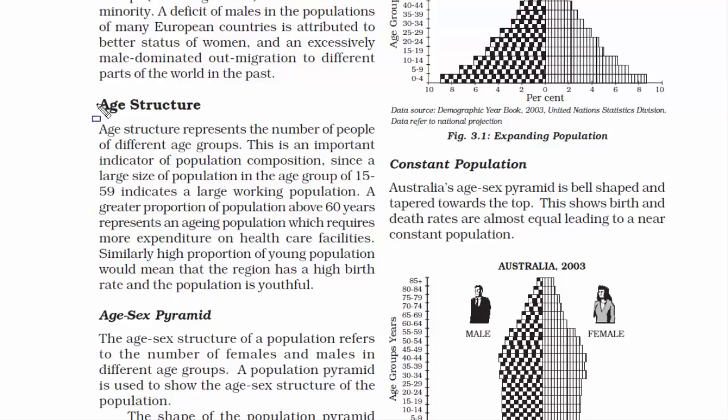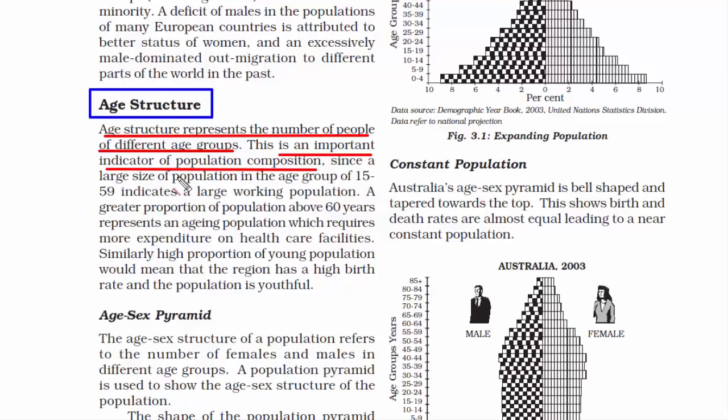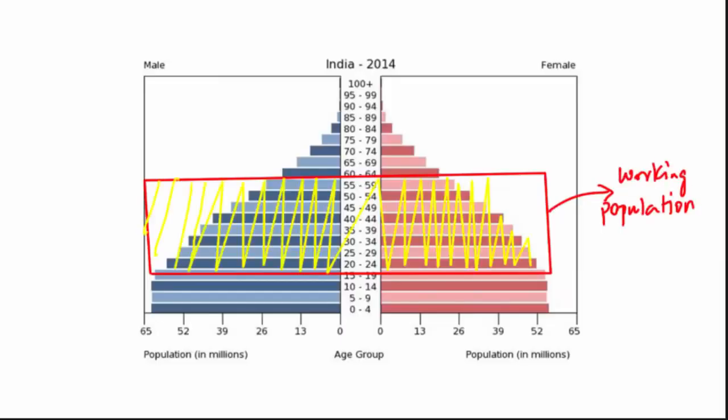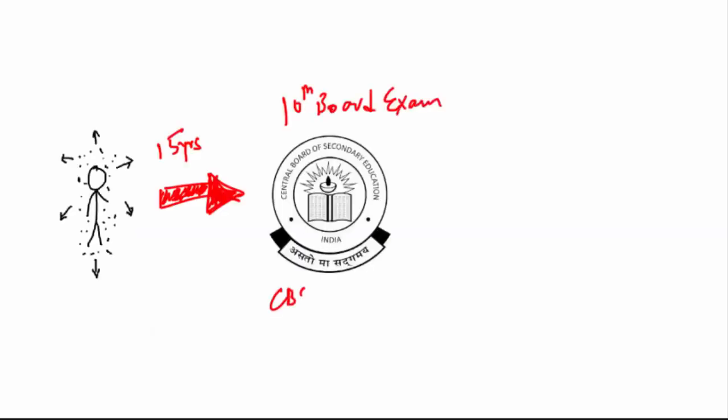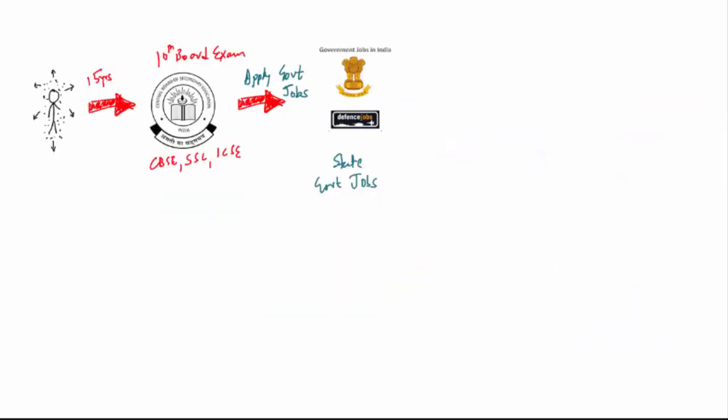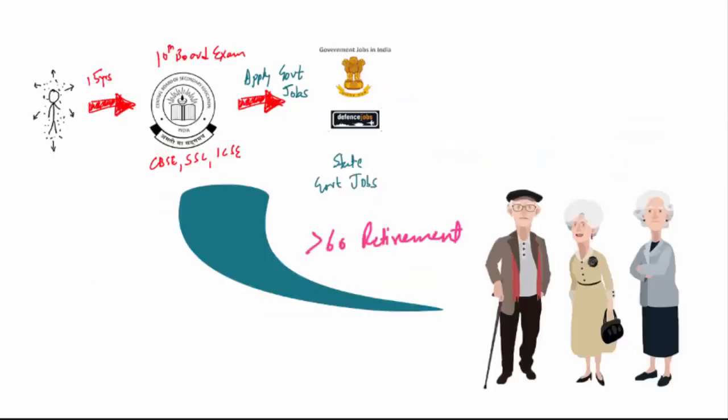Now let's read about how age structure can help us in understanding the population. Age structure tells us how many people belong to what age group, and knowing this is really important, and you will get to know why in a moment. I want you to think about this. In India, the working population is in the age group of 15 to 59 years. By 15, you'll have your basic schooling done and many join the government services. And by 60, you will retire from whatever you were doing.